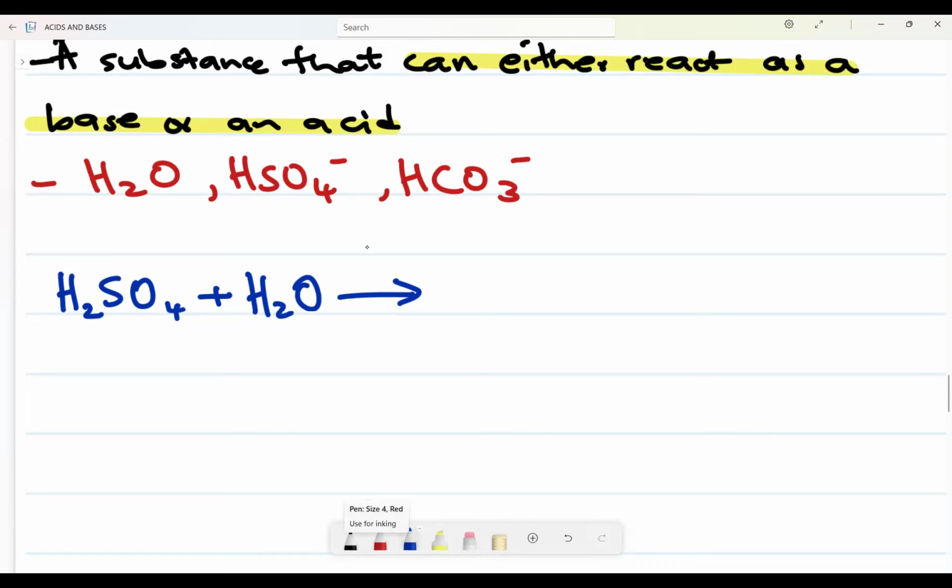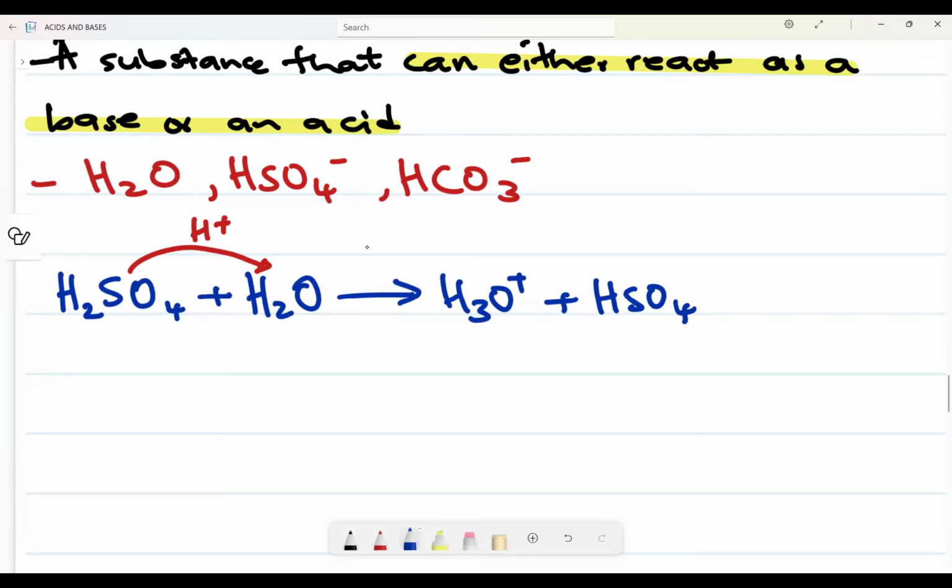Now, remember this, I know it is an acid, right? So if it is an acid, it will donate a what? A proton, like that. So if that happens now, this one will be H3O plus. But now this one will be no longer H2, right? It will now be HSO4. But now we need to show that we lost a hydrogen by doing that minus there, right?